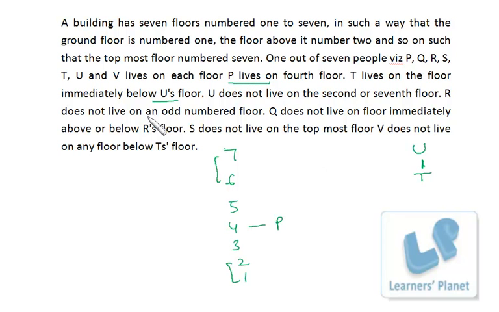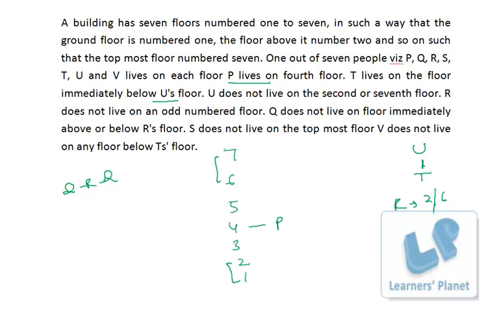Then R does not live on an odd numbered floor. That means R lives on 2 or 4 or 6. Now on the 4th floor P is already there, so R will be 2 or 6. Then Q does not live on the floor immediately above or below R. So we cannot have a QR or RQ combination, that means neither QR nor RQ, right? S does not live on the topmost floor and B does not live on any floor below T's floor. So this is the information available with us. Now we can start with this UT and R.